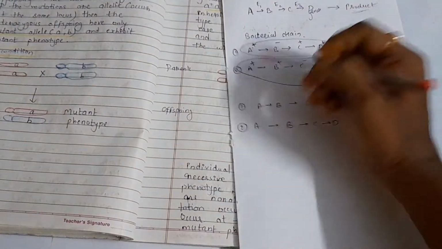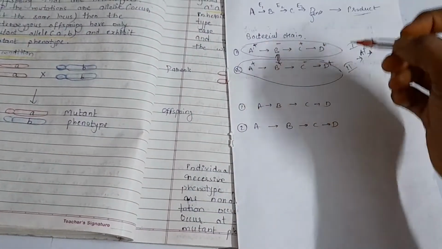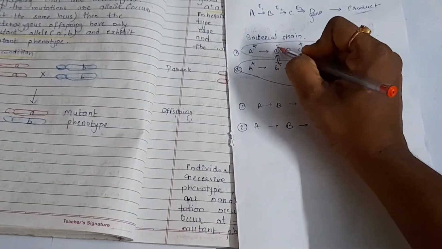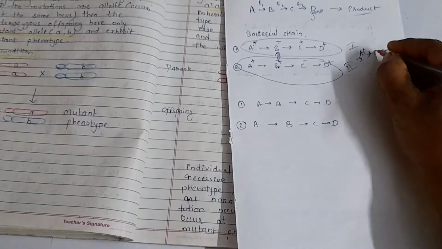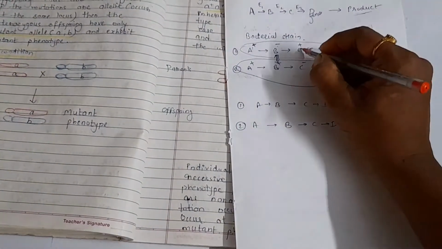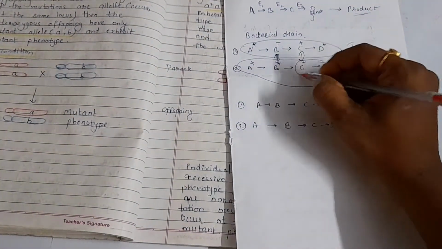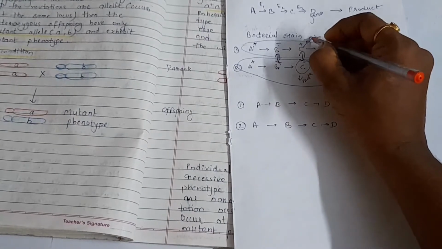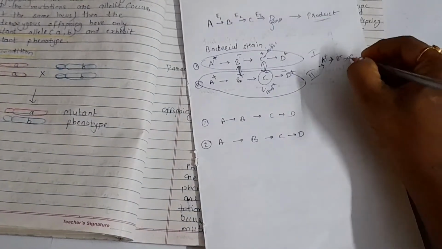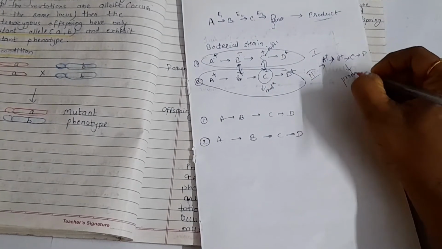A plus will be there. B plus and B negative: these are complementing each other. This B plus will say, I will show, don't worry, it will go to the next generation. C plus and C negative, means these are complementing each other. This will not express. It will be mutant one and it will be wild one, so wild one will go to the next generation. C and D plus means D plus, so the product will form here.